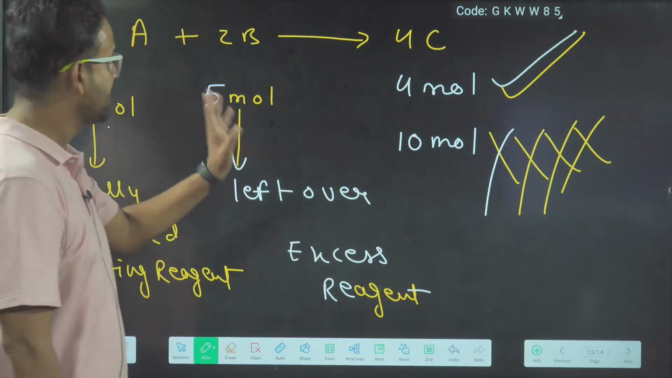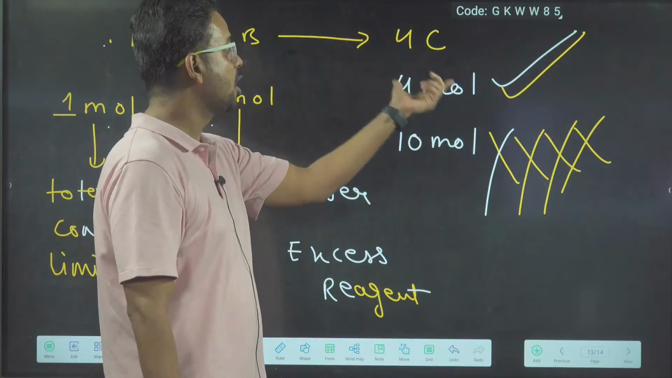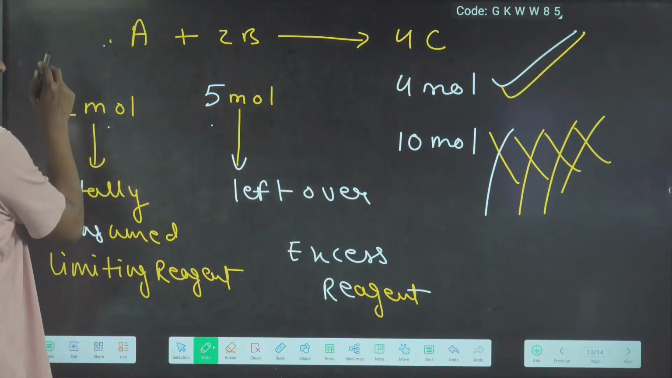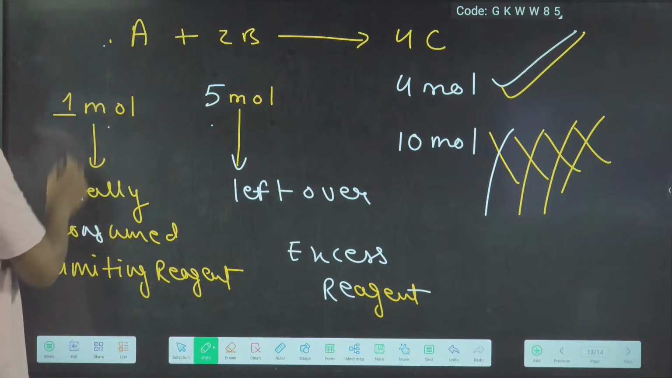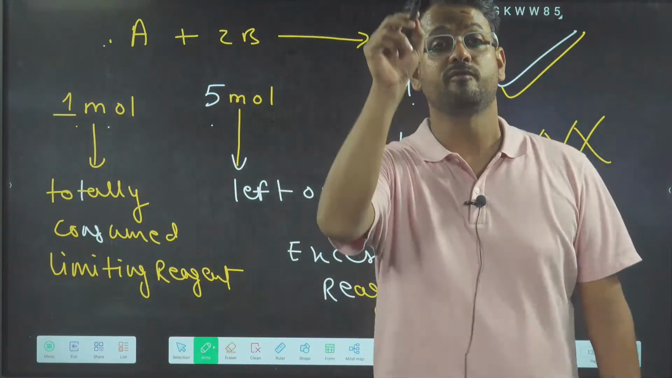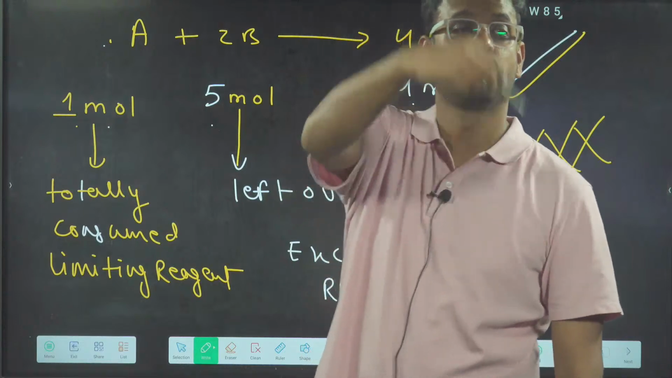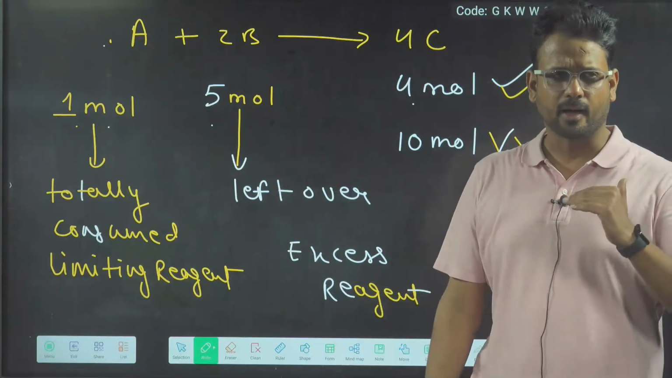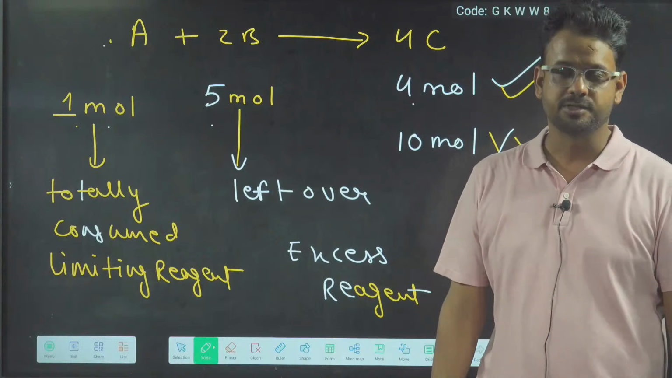So whenever a question asks how much product is formed, we have to apply the grandpa equation on the limiting reagent and then calculate. Only moles of limiting reagent will be used for any sort of calculation.